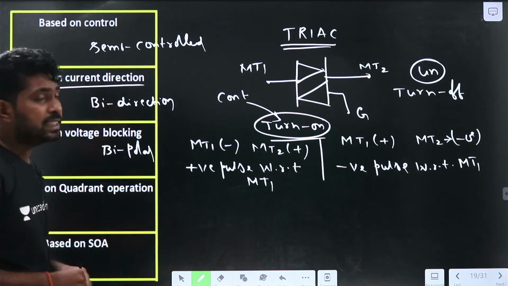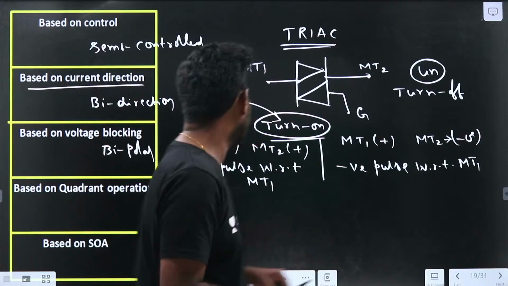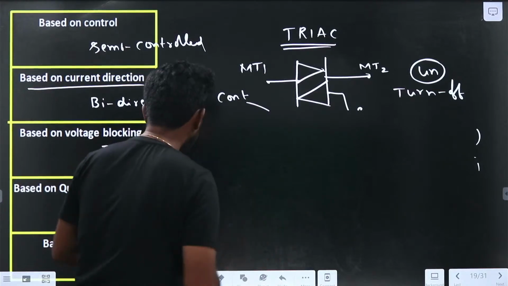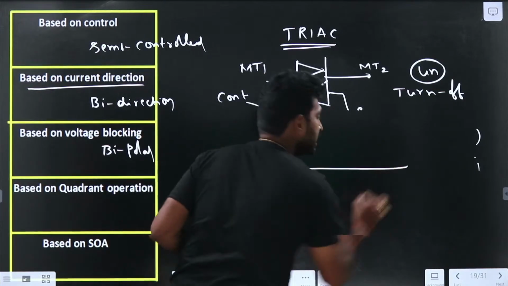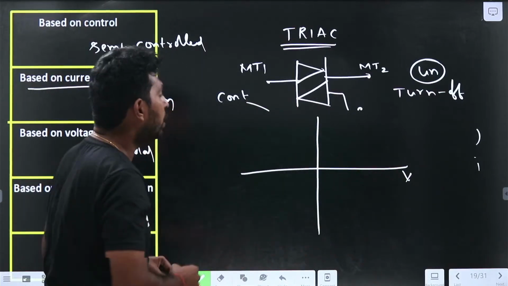Now let us see the quadrant operation. In how many quadrants can it operate?